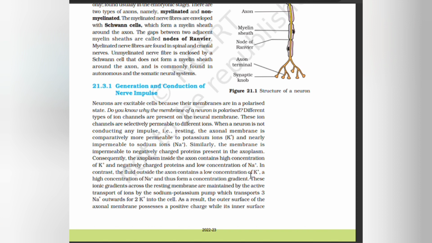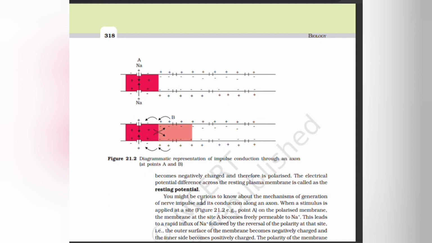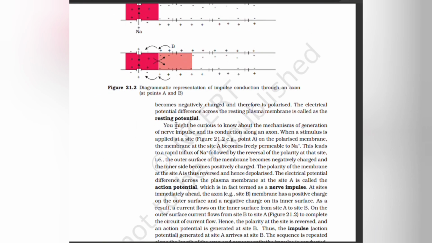a concentration gradient. These ionic gradients across the resting membrane are maintained by the active transport of ions by the sodium-potassium pump, which transports 3 sodium ions outwards for 2 potassium ions into the cell. As a result, the outer surface of the axonal membrane possesses a positive charge while its inner surface becomes negatively charged, and therefore is polarized. The electrical potential difference across the resting plasma membrane is called the resting potential.